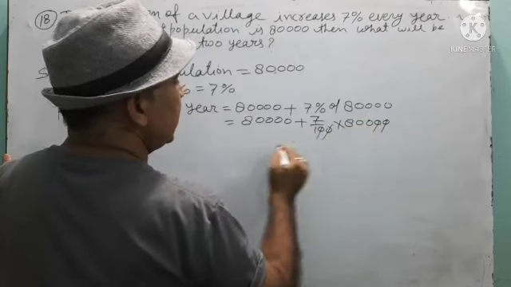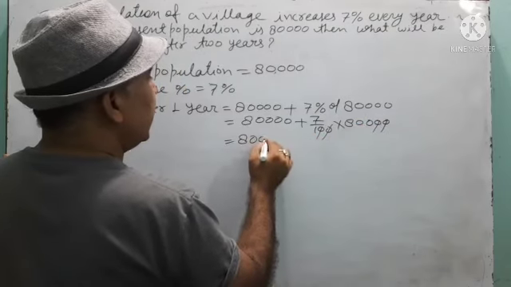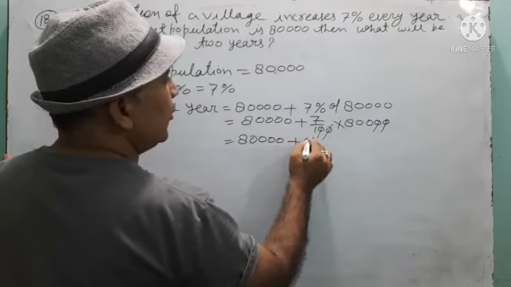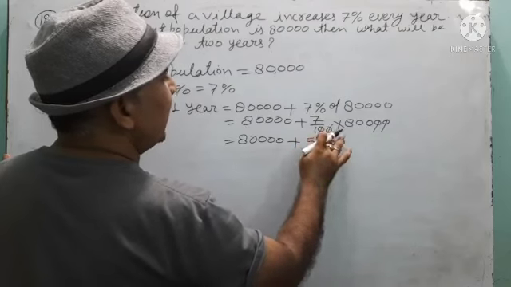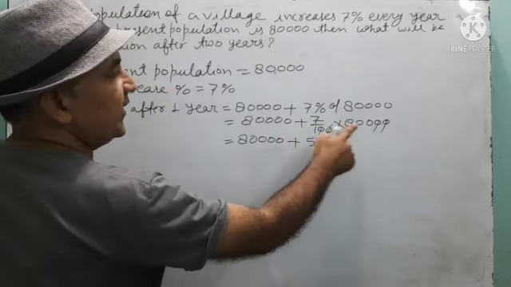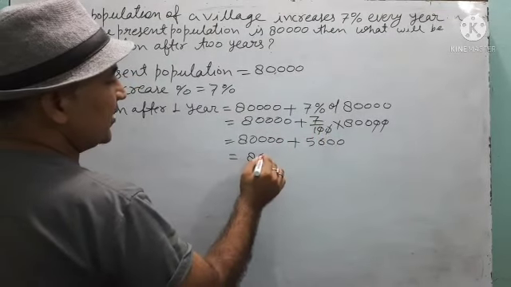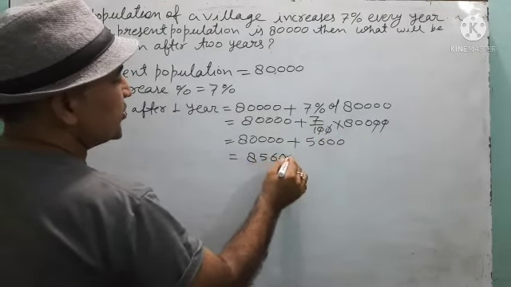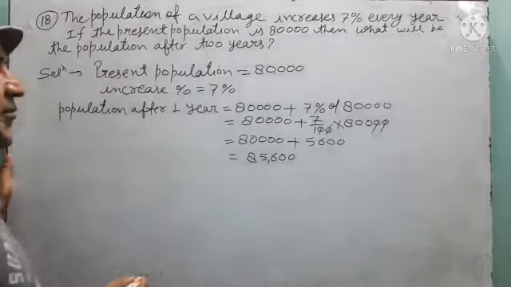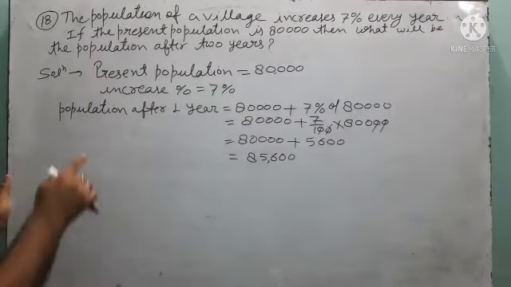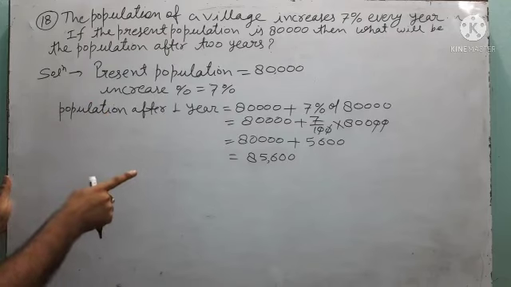These double zeros are cancelling each other. We are getting 80,000 plus 5,600. 7 into 800 is 5,600. That means after 1 year, the population of the town will be 85,600. This is the population after 1 year.